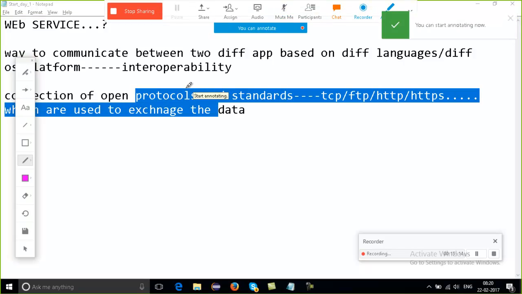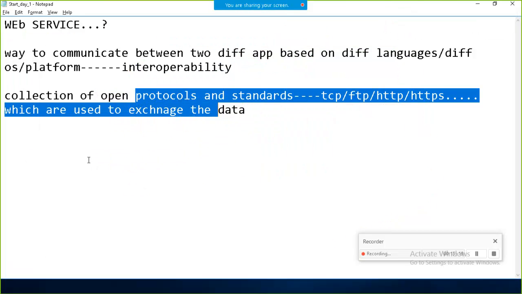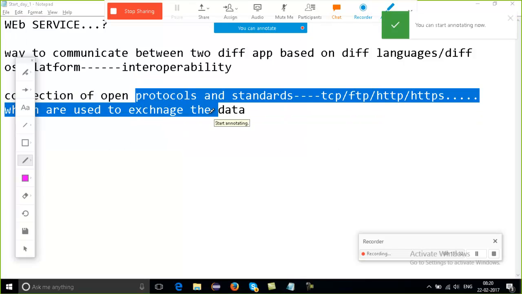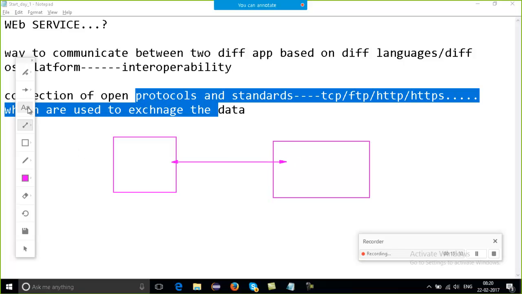Okay, let's come to the same example, the very simple example with which I started. Let's start with a new one. As I said, one application and a second application want to communicate. How can they communicate? They want to send data. This one is based on Java and this one is based on Perl. If they want to communicate, there is something working over here: some protocols, some standards. I hope the concept is clear. This is a web service.